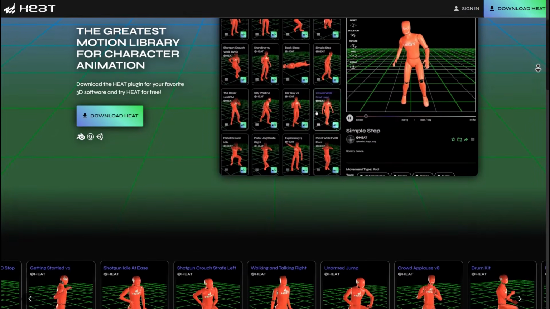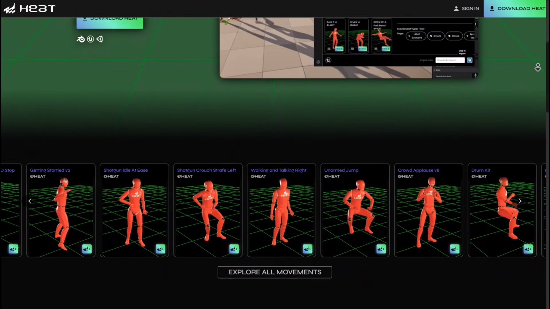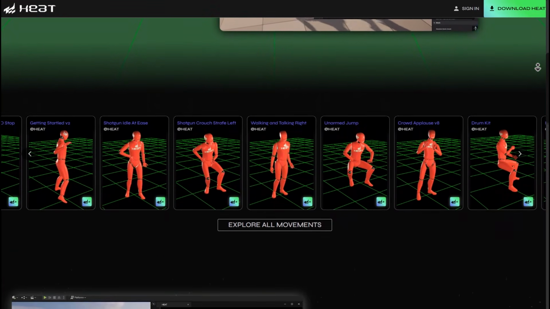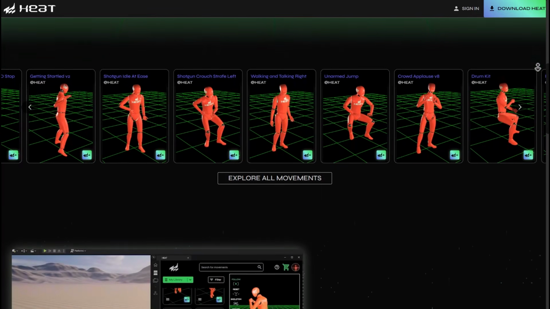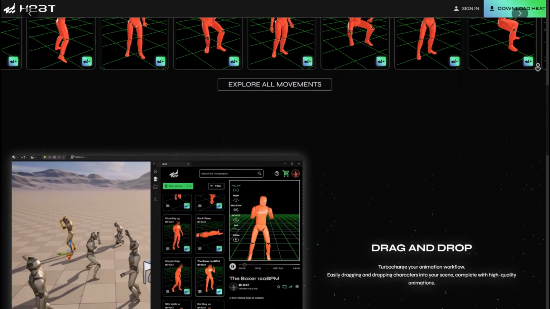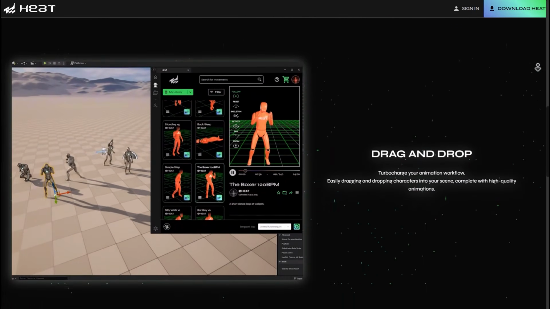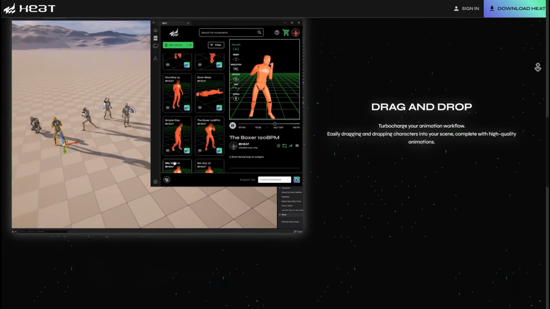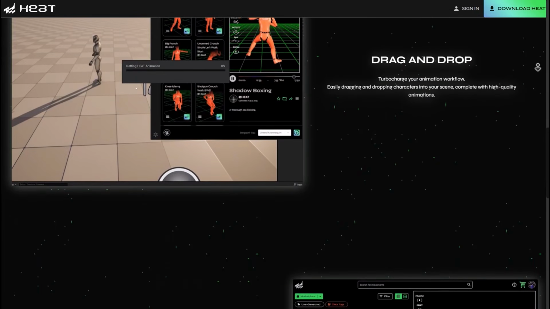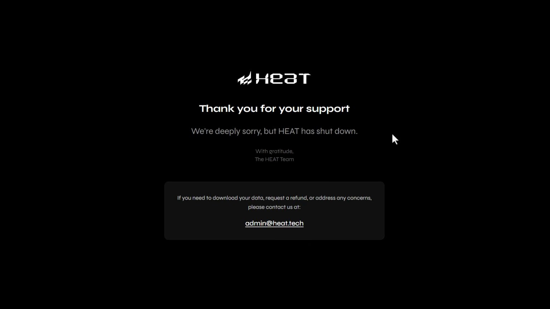However, for the folks at Heat, they were looking at making one unified file format that will allow any creator plug in any file type that they have that has to do with animation, and that file will be automatically converted to Heat animation profile, which can be reused across different DCC tools. So this is it. Heat is no more. And of course, if you already purchased this, or maybe you've already signed up to a subscription or stuff like that, you can now request for refund and you can reach out to them with this email on your screen.